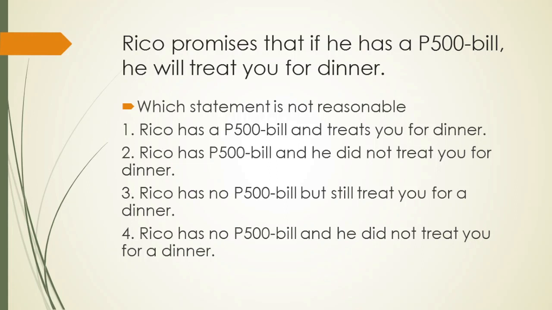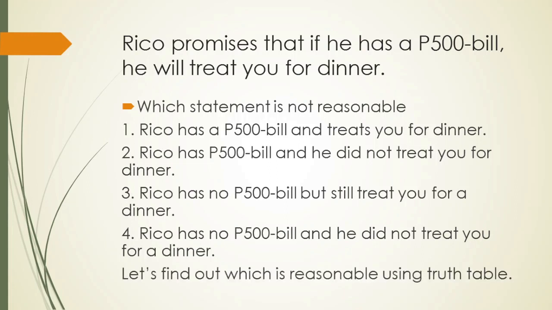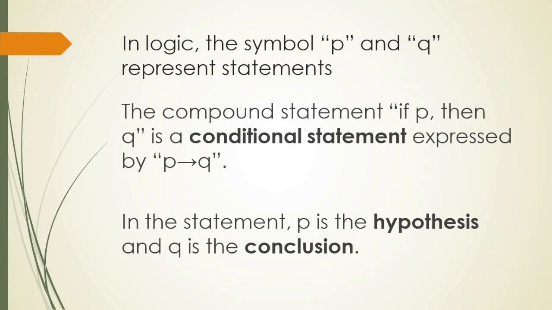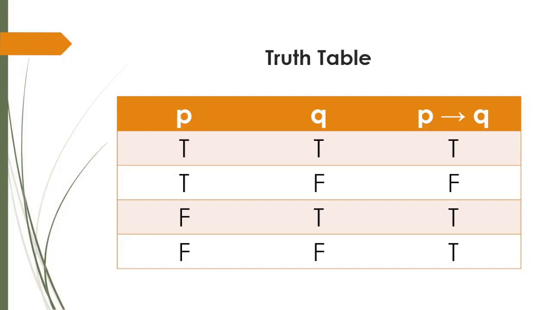Is that reasonable? Let's find out which is reasonable using a truth table. In logic, the symbols P and Q represent statements. The compound statement, if P then Q, is a conditional statement expressed by P then Q. In the statement, P is what we call the hypothesis and Q is the conclusion. So here is the truth table. As you can see, P, again, that is the hypothesis, Q is the conclusion, and P then Q,